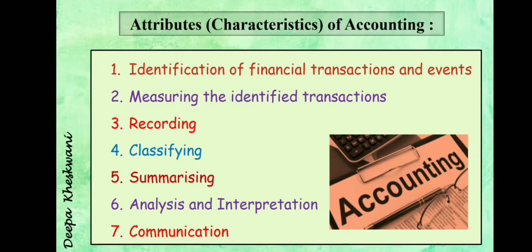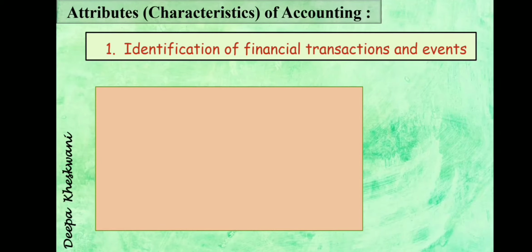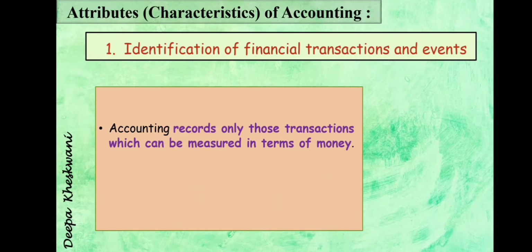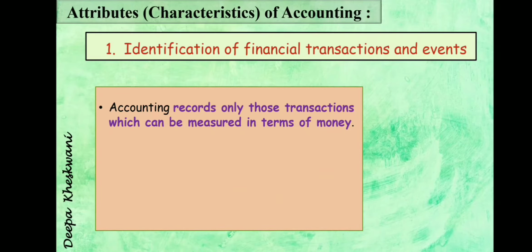So here is the first one: identification of financial transactions and events. As I explained to you, first we need to identify the business transaction. Accounting records only those transactions which can be measured in terms of money. Here first we have to see whether any transaction, any event is related to business or not. If it is related to business, then we will think further. Yes. Now if that transaction is related to the business, we will think whether it is measurable in terms of money.